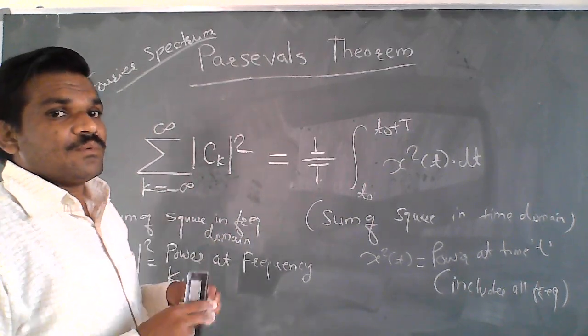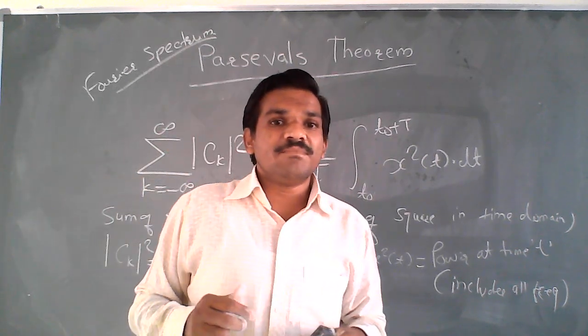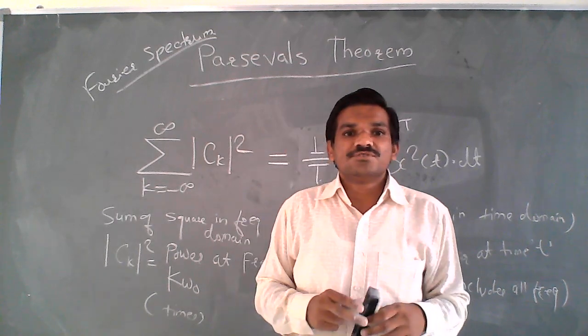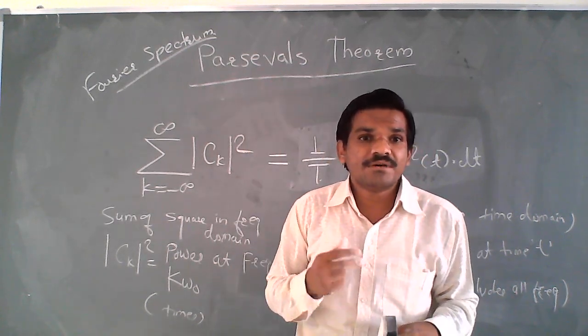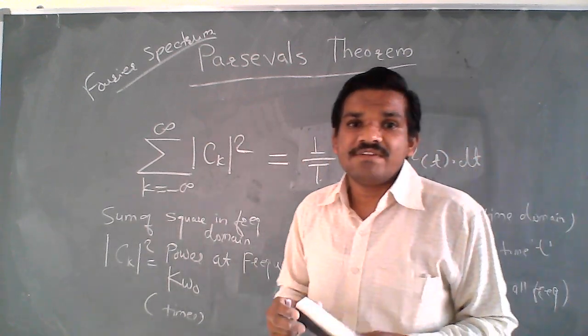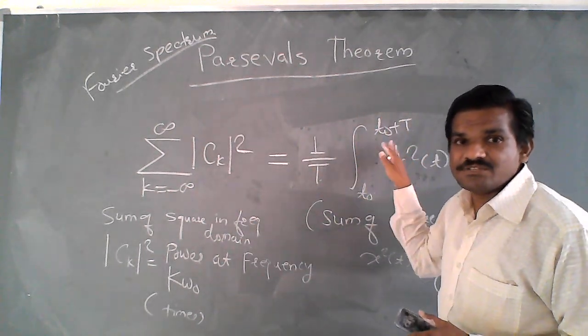One use of Parseval theorem is when we numerically compute the Fourier series approximation. This theorem allows you to compute the power of the error term. First we find the average power using this formula.